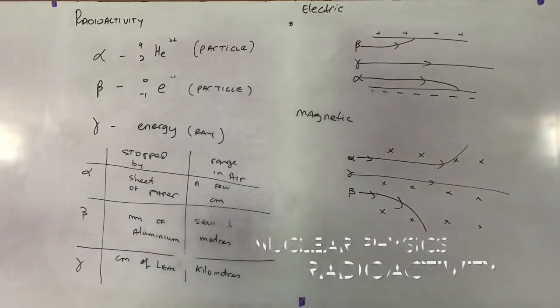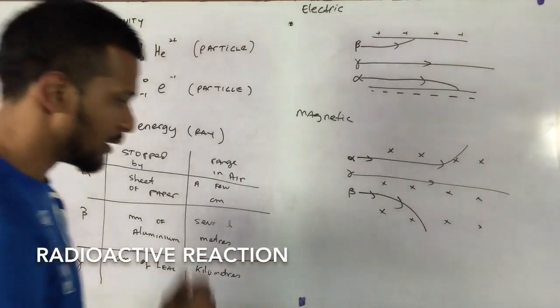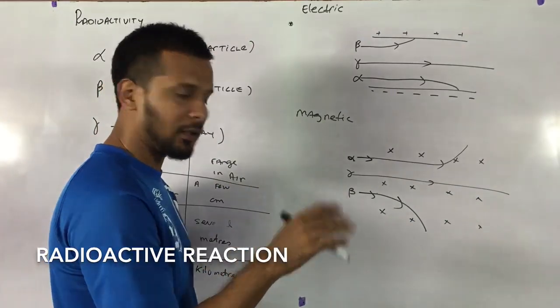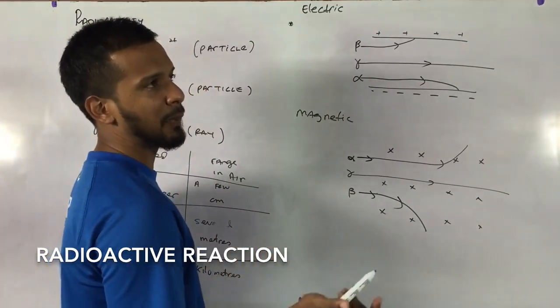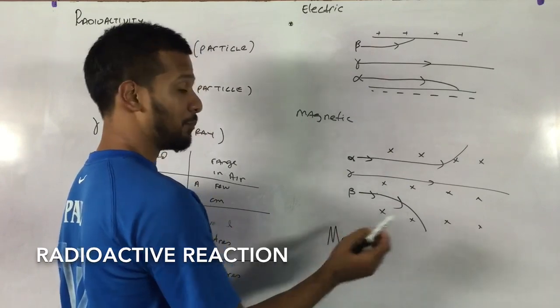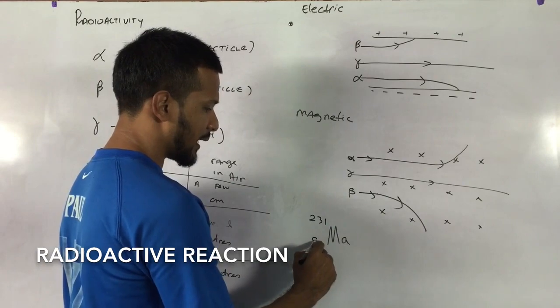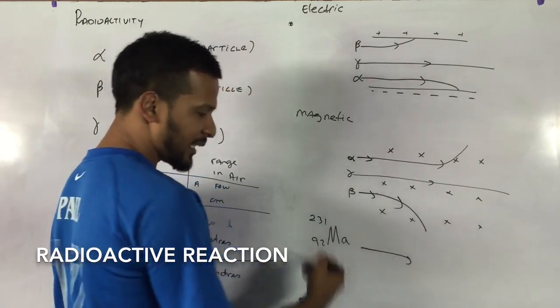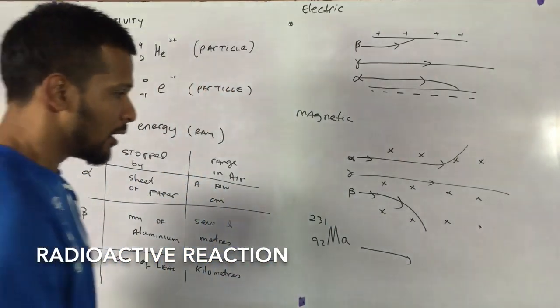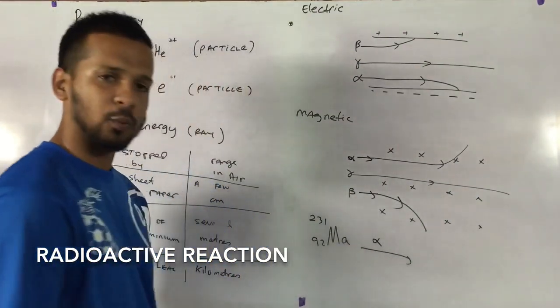Okay? We need to also look at what happens in an equation. So let's say a particle. Let's just make up a particle. Let's make up a Madrid particle. It's a Madrid particle, Me. Let's say it's 231, 92. Let's say this Madrid particle loses an alpha particle. What will happen?